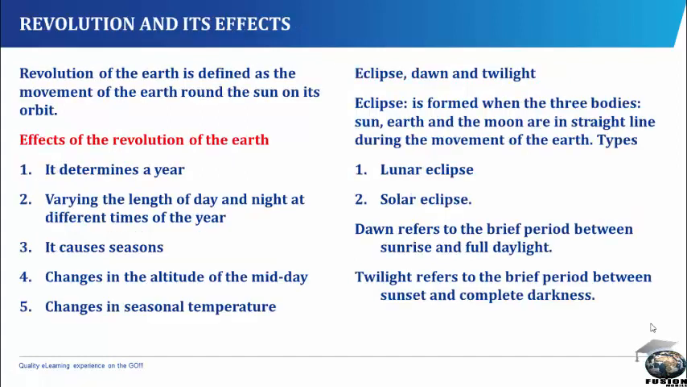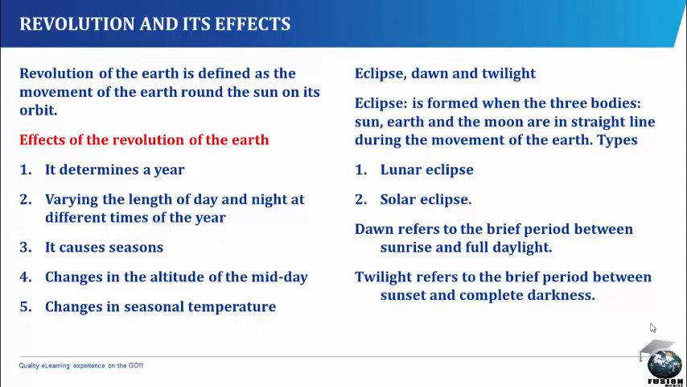Now, we'll look at revolution and its effects. Revolution of the Earth is defined as the movement of the Earth round the Sun on its orbit. Effects of the revolution of the Earth include: